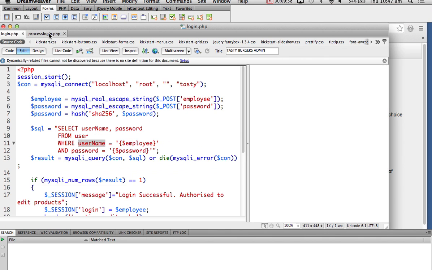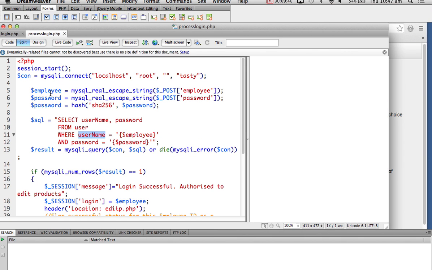Please understand, the process login page took the input, whatever was posted, put it in a variable, ran a query, and then the query is put in a result, and you are counting the number of rows, MySQLi num rows of the result. And if it is 1, then you are setting a new variable. Look at this, $session message and $session login. You are saying put $employee into login, and your $session message is login successful, authorized to edit products.